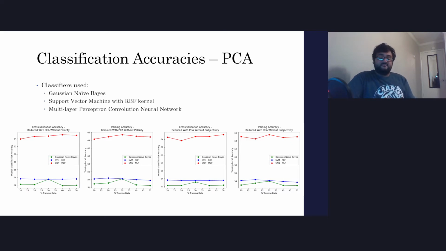The accuracy plots for the PCA reduced datasets are in this slide. The one on the left is with subjectivity, on the right is with polarity. MLP performed the best, roughly 64 to 65% accuracy across all training sets, while the others, Gaussian naive Bayes and SVM, hung around 52 to 54%.